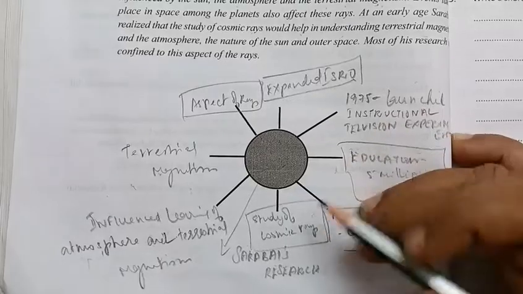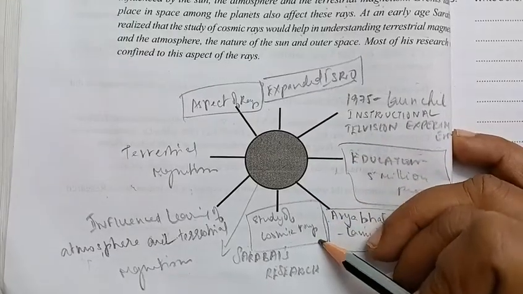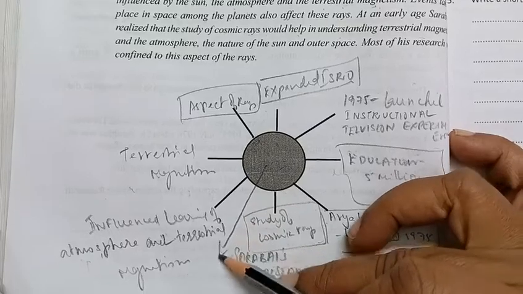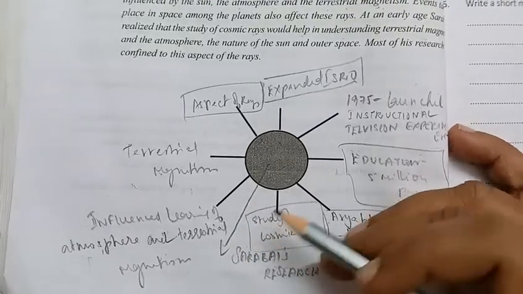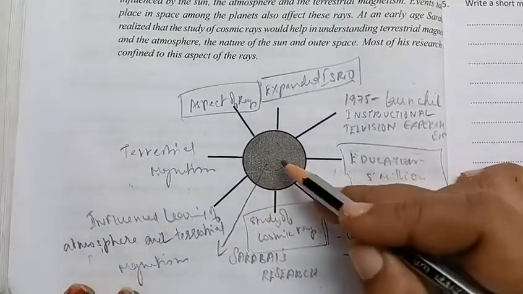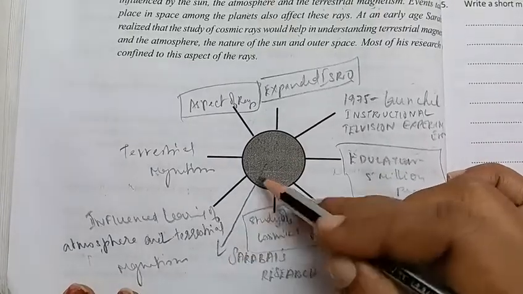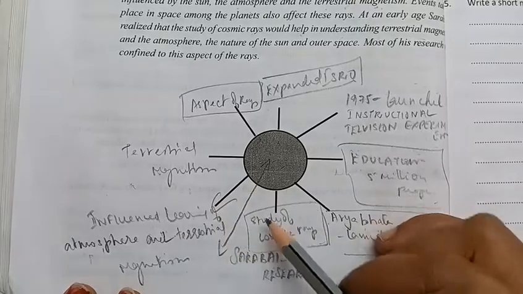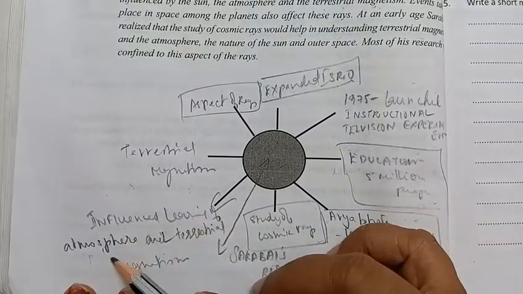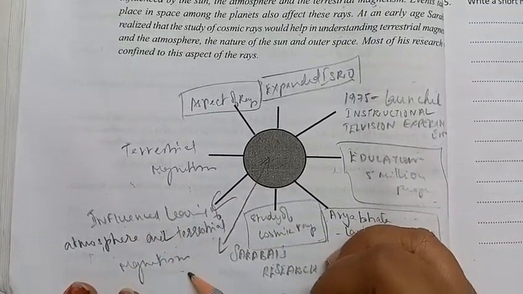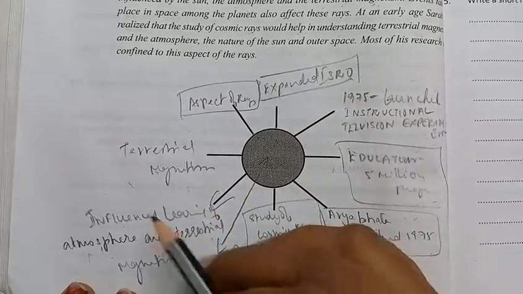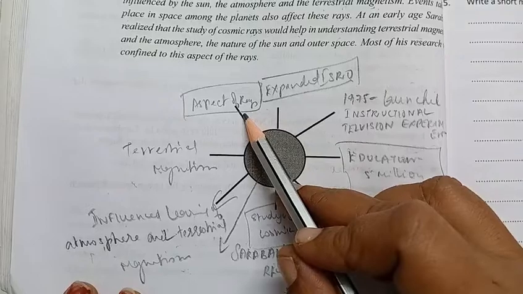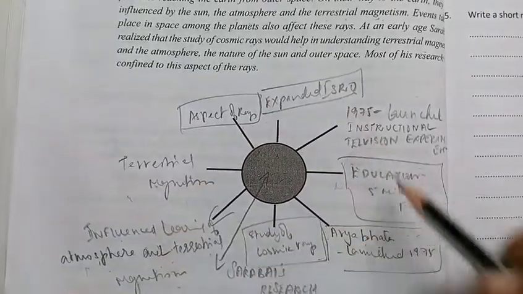So you can see study of cosmic rays I put, and the center, actually this is the center one. I just wrote Sarabai's research. So this was the center, because it is in black color, it is not seen. I just wrote this for the center part. Take it over here. And then the next one, you can see influence, learning, atmosphere and terrestrial magnetism. Then actually this point, terrestrial magnetism, can also be repeated. Then aspects of rays. So these are all the different words.